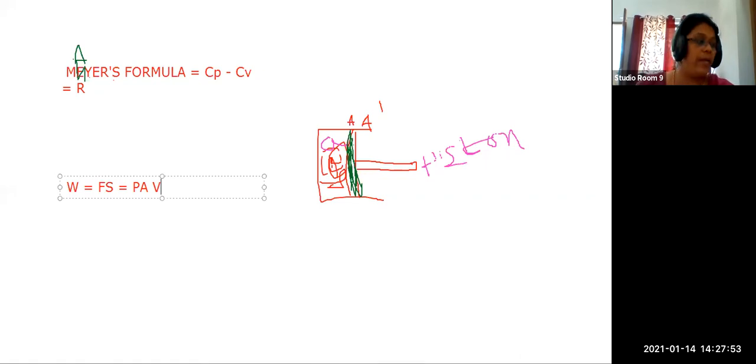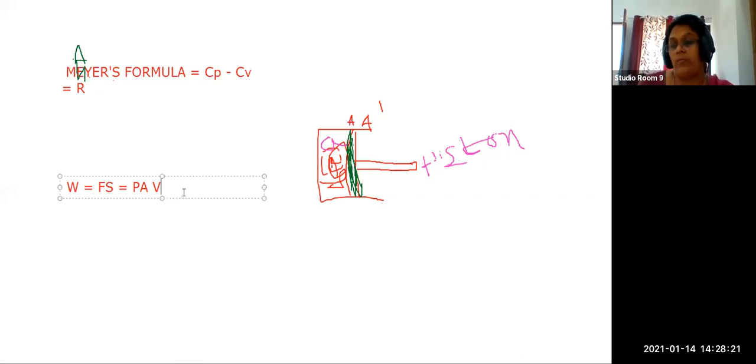Why? Because area into displacement, as we have learned in the case of a cylinder, is equal to volume, pi r squared h. Do you remember? Since we consider it as a cylinder, pi r squared h is the volume of the cylinder. Pi r squared stands for capital A and h stands for the displacement. So with that we can have PV.